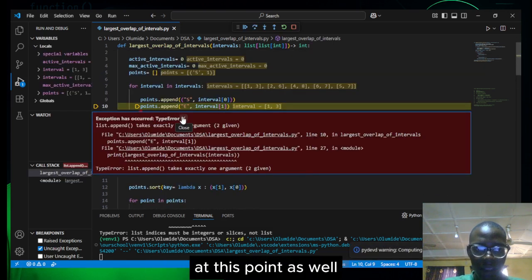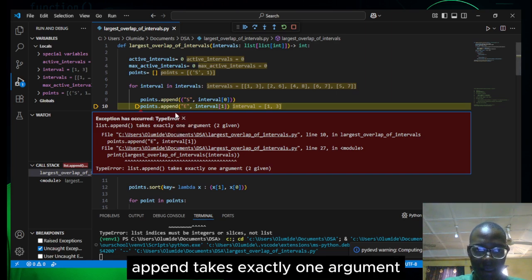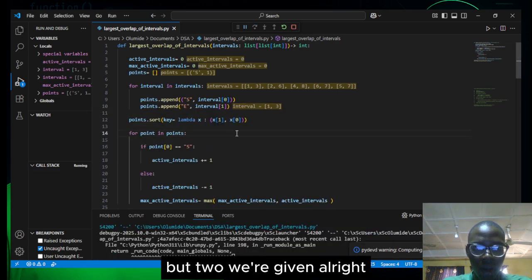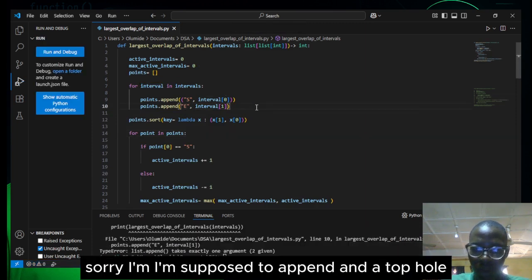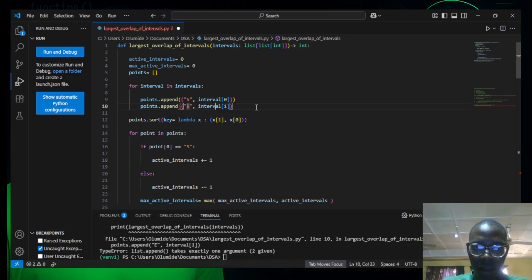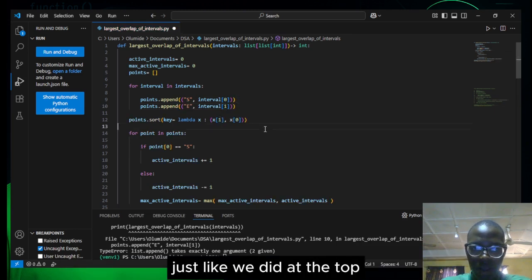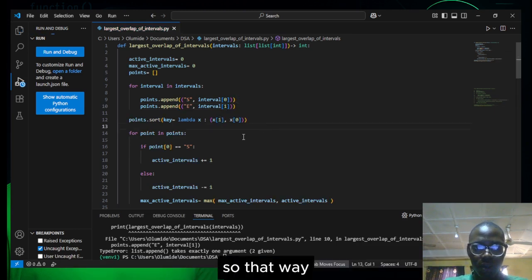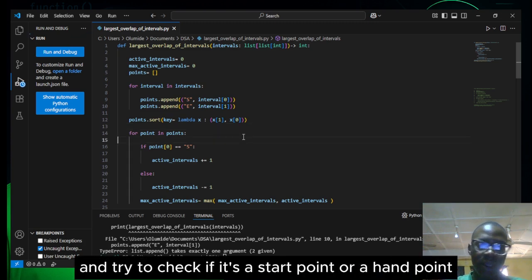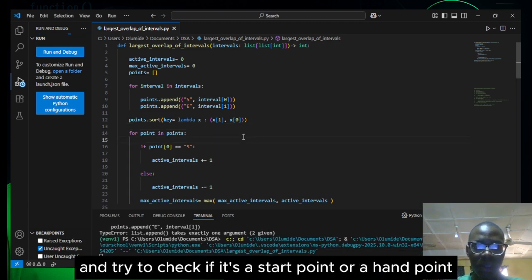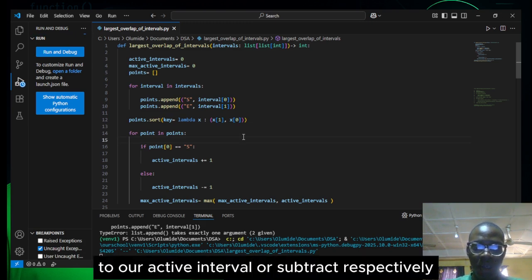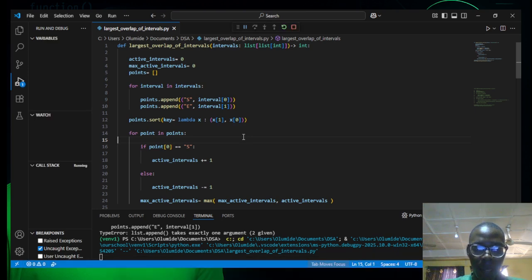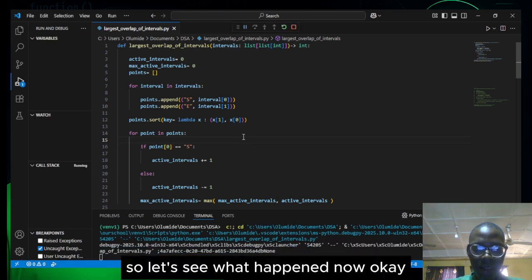Okay, at this point as well, append takes exactly one argument, but two were given. All right, let's look into it. Yeah, sorry, I'm supposed to append a tuple. It skipped my mind. So we are supposed to append a tuple right here, just like we did at the top. That way we can iterate through our points and check if it's a start point or an end point, and we are going to add to our active interval or subtract respectively. So let's see what happened now.